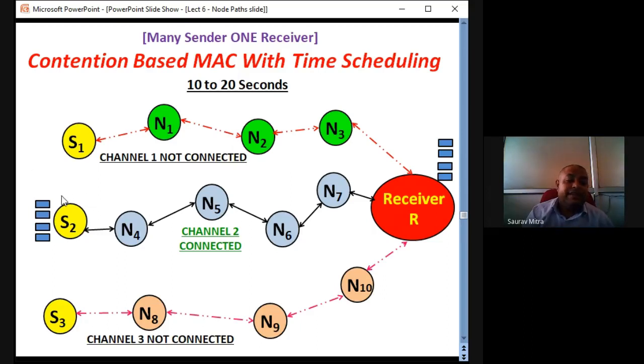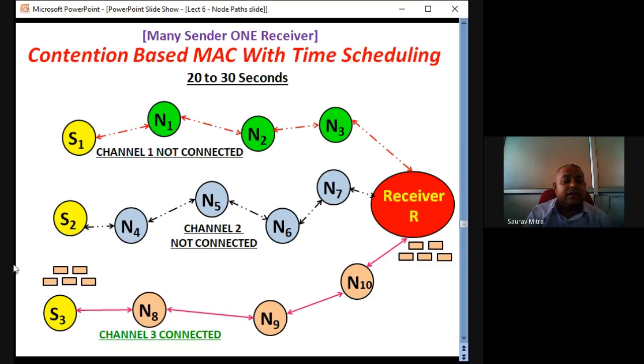So for 10 seconds to 20 seconds, all these blue packets will be transmitted by path 2, that is the black path, and they will be given to the receiver R, so you can check all these blue things are received at receiver R for 10 to 20 seconds. Next, for 20 to 30 seconds, all the data from sender node 3, because channel 3 is now connected. Channel 1 and channel 2 are off. So S3 will take all the data to the receiver R. So there is no clash of data at any point, and no clash of data at the receiver.